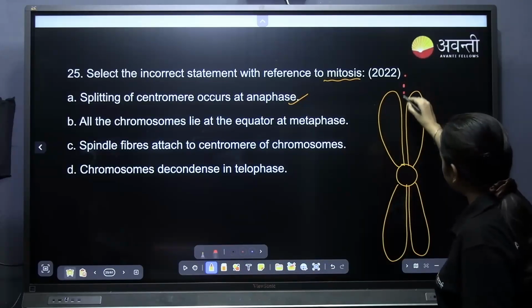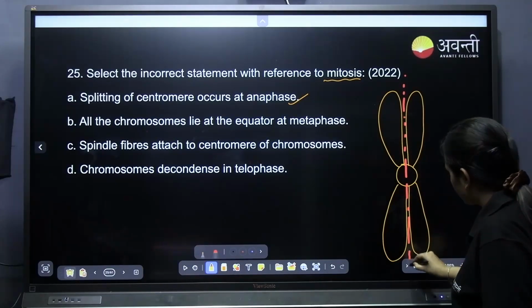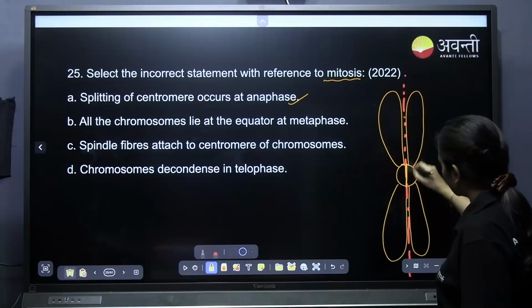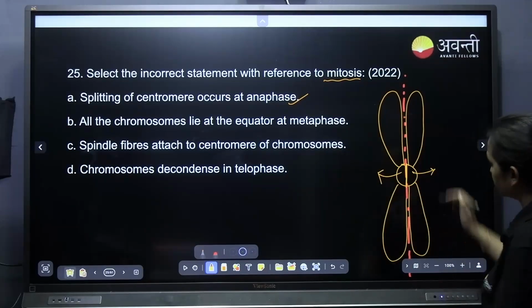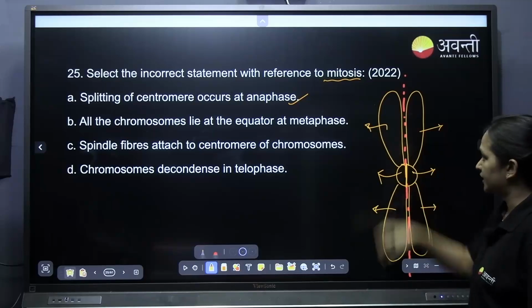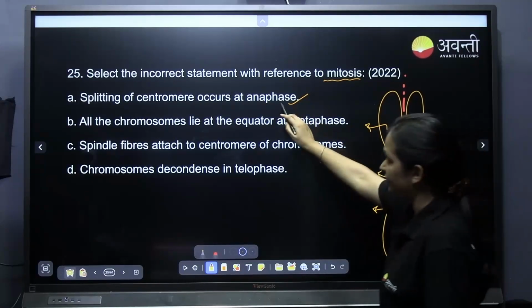Like this. The centromere will be split and the chromatids will be moved to the opposite poles, this one moving this way and this one moving this side. Understood? The splitting of centromere takes place in the anaphase.